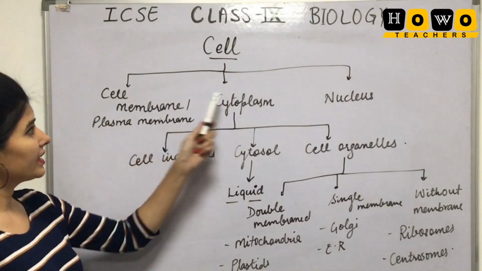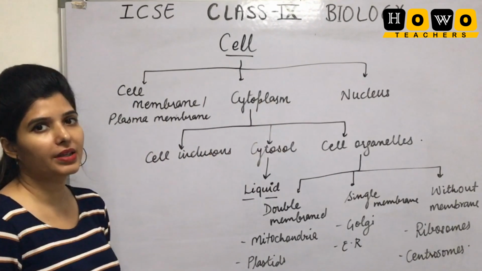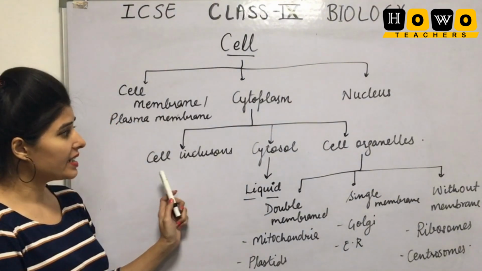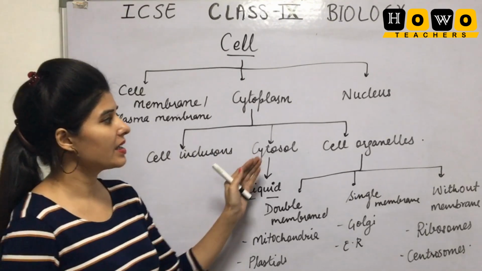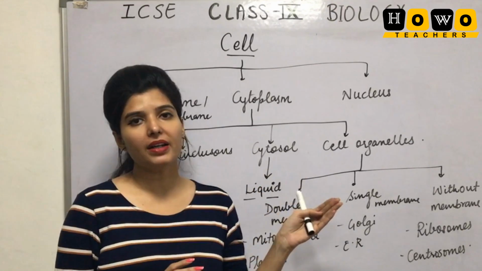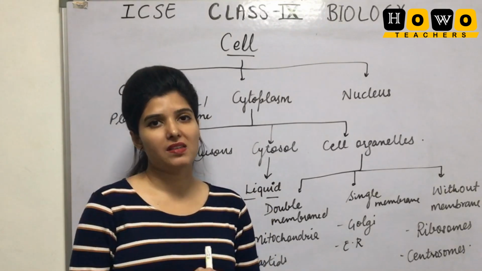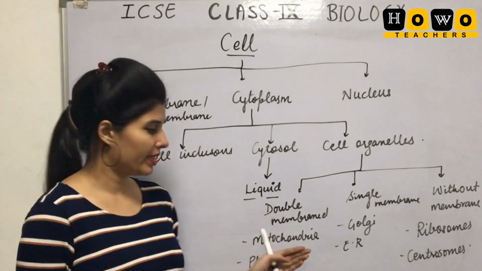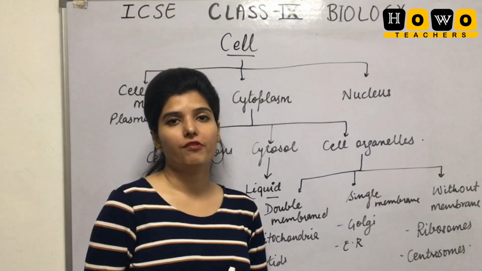The cell can be divided into three parts: cell membrane, cytoplasm and nucleus. Nucleus is also known as the brain of the cell. Cell inclusions are the dead substances. Cytosol is the liquid part of the cell, and then cell organelles. You can compare organelles with the organs present in our body. They have specific functions and structures. So organelles can be double membrane, mitochondria, plastids, or single membrane, or some can even be without membrane.